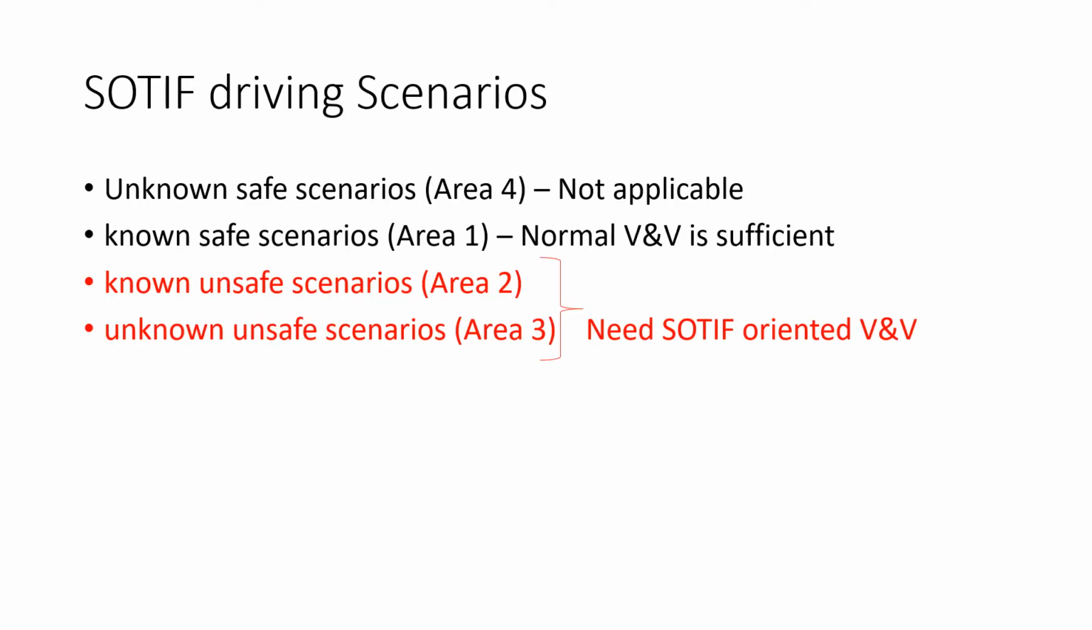So these are the 4 driving scenarios we discussed in the previous video, that is area 1, area 2, area 3, area 4. For the unknown safe scenario, verification and validation activity is not required. Known safe scenario, that is area 1, normal verification and validation is sufficient. In case of known unsafe scenario and unknown unsafe scenario, that is area 2 and area 3, SOTIF oriented verification and validation is needed. So remember, area 2 and area 3 need SOTIF oriented verification and validation activity.